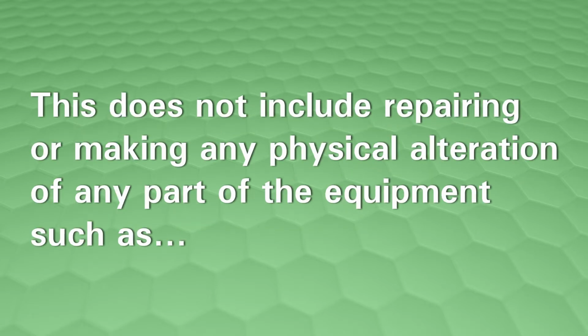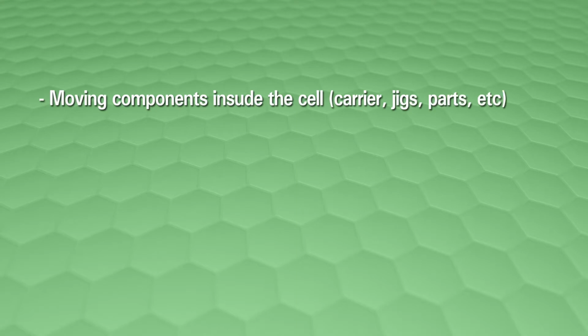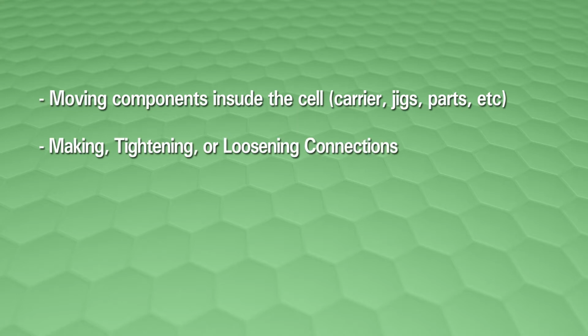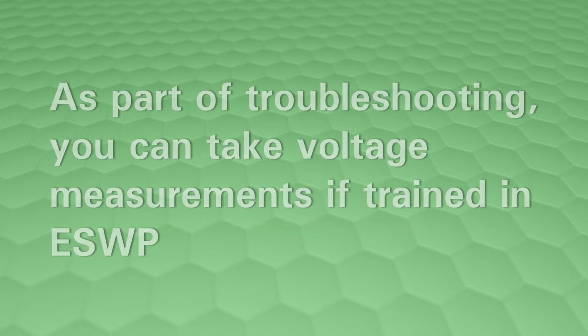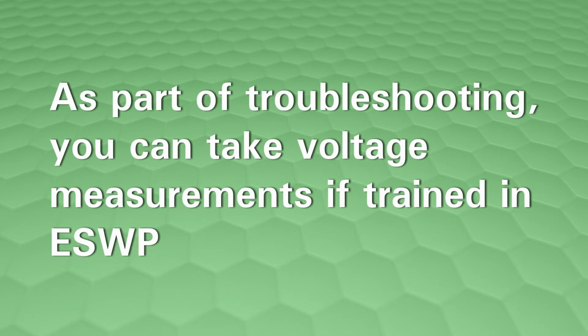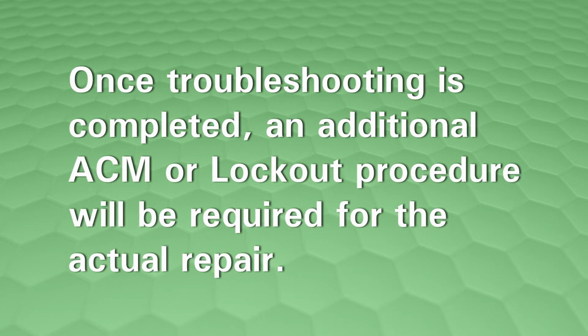This does not include repairing or making any physical alteration of any part of the equipment, such as moving components inside the cell, for example, carrier, jigs, parts, etc., making, tightening, or loosening connections, removing or replacing components, or any part of the safety system. For example, light curtains, mats, scanners, etc. As part of troubleshooting, you can take voltage measurements if trained in ESWP. Once troubleshooting is completed, an additional ACM or lockout procedure will be required for the actual repair.